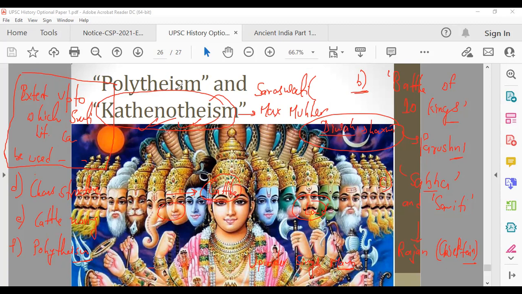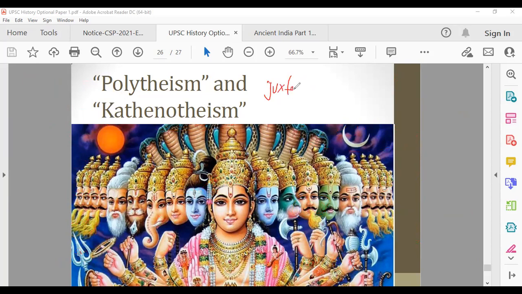Then these texts also indicate that wars were fought over possession of cattle. So all these things are telling you that if you have to construct the history of the subcontinent, it is important that you carefully juxtapose. I'm erasing all these, I will show you the handwritten notes. It is very important that you carefully juxtapose, which means keep side by side, both archaeological sources as well as text-based sources. And when you're doing that, you have to corroborate, even with Shruti literature, with archaeological sources if there are any.